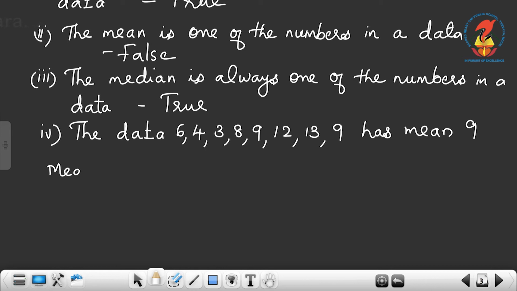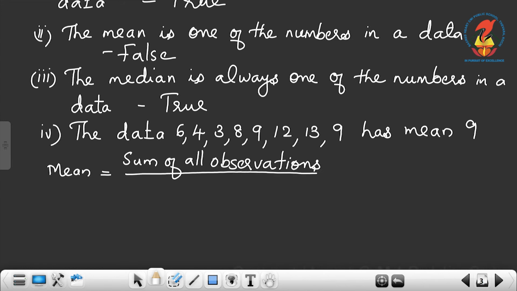So, mean is equal to, how can you calculate mean? Sum of all observations divided by number of observations.